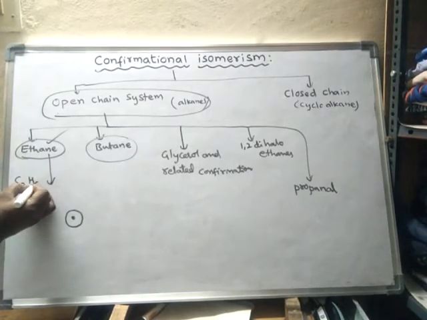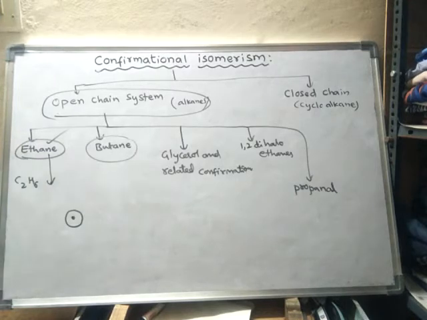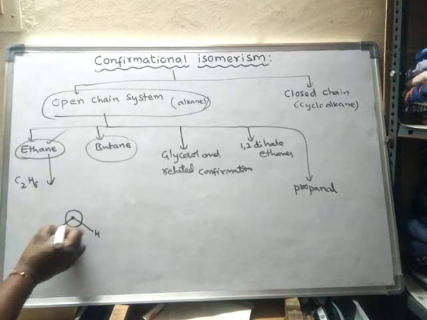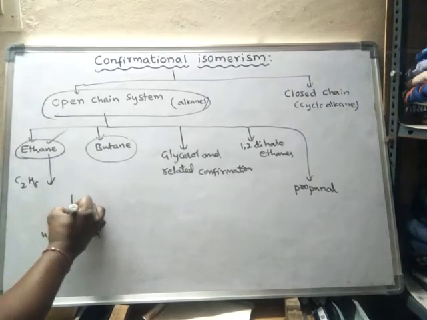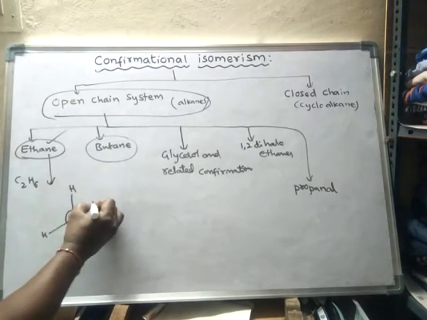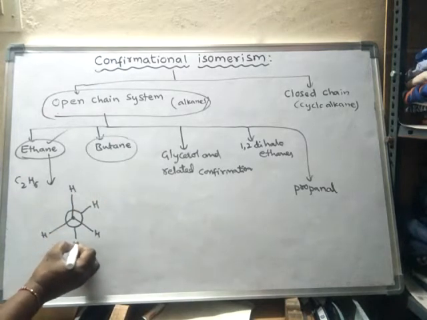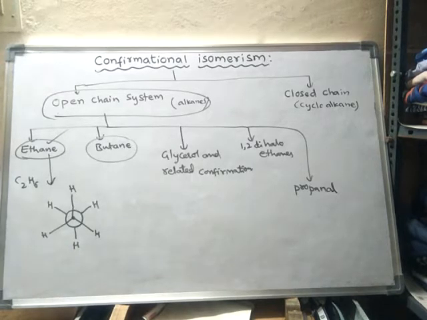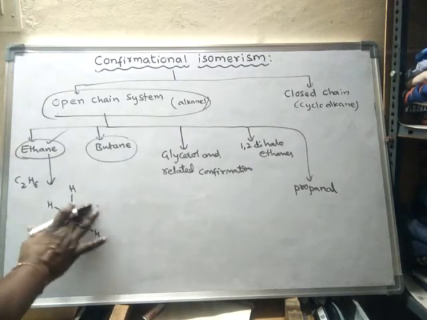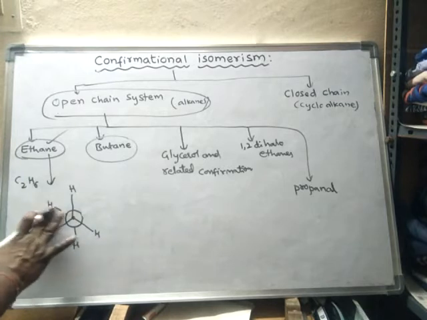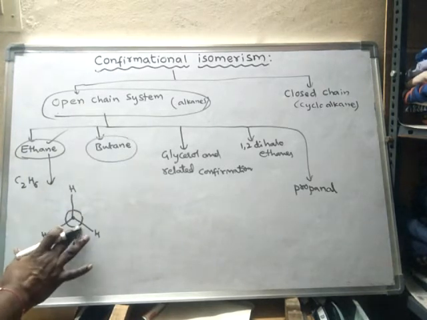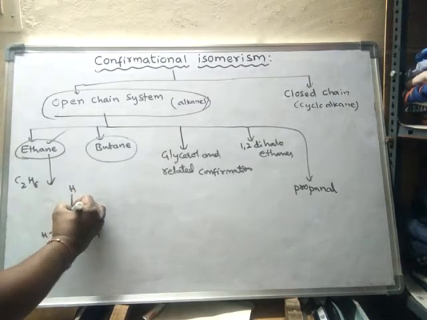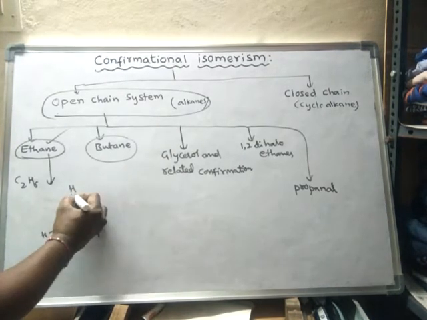There are only two carbon atoms, and each carbon is attached with 3 hydrogen atoms. These are the hydrogens of the back carbon atom. First I will draw the eclipsed form.